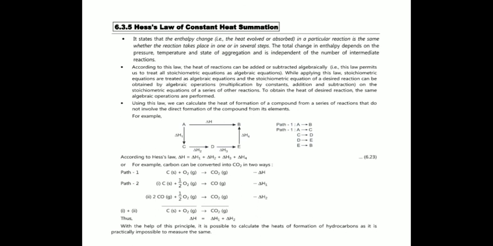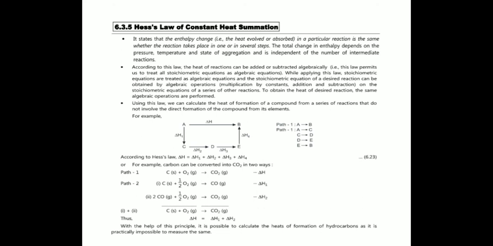And the next thing is Hess's law of constant heat summation, which states that the enthalpy change, that is the heat evolved or absorbed in a particular reaction, is the same whether the reaction takes place in one or several steps, and the total change in enthalpy depends on the pressure, temperature and state of aggregation, and is independent of the number of intermediate reactions. So in Hess's law, A goes to B, and again A goes to C, C to D, D to E and E to B. Suppose for A to B, ΔH is the heat of formation; then for path 1 and path 2, all the heats are summed, and according to Hess's law, ΔH = ΔH1 + ΔH2 + ΔH3 + ΔH4.